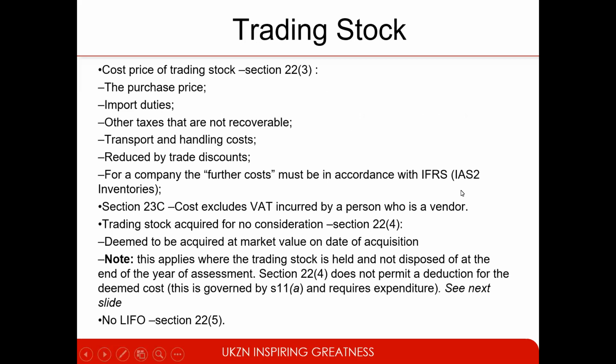So the cost price of trading stock includes the purchase price, import duties, and taxes that are not recoverable, and transport and handling costs, reduced by trade discounts. Then for a company, the further cost must be in accordance with IFRS, which is IAS 2, on inventories. Then section 23C, the cost excludes VAT incurred by a person who is a vendor.